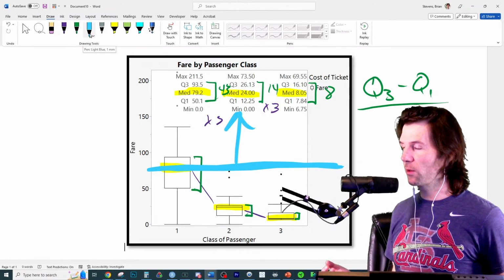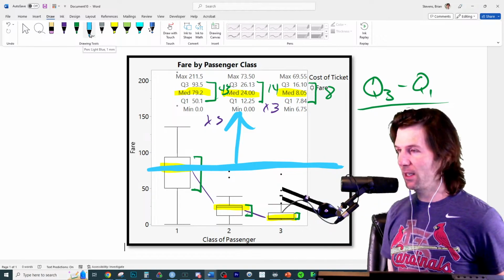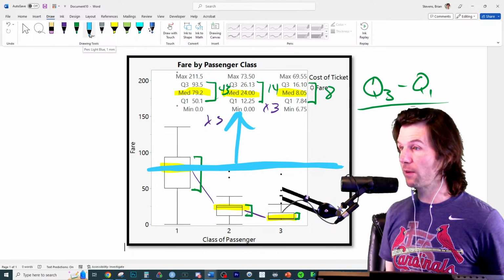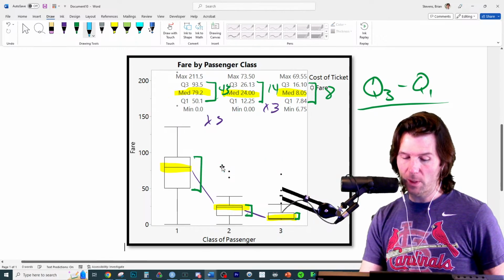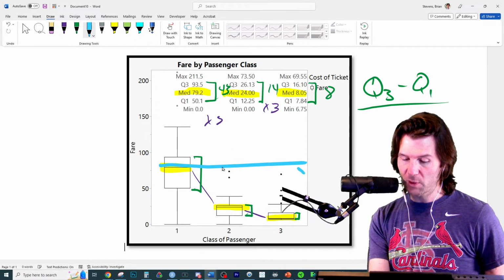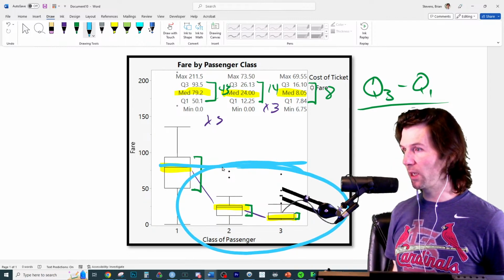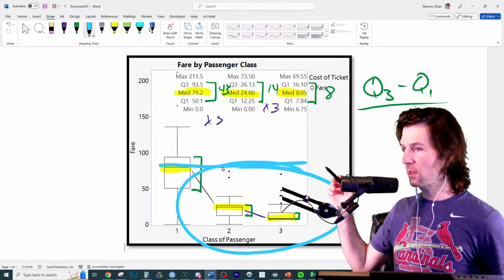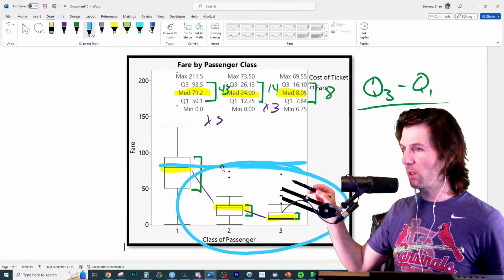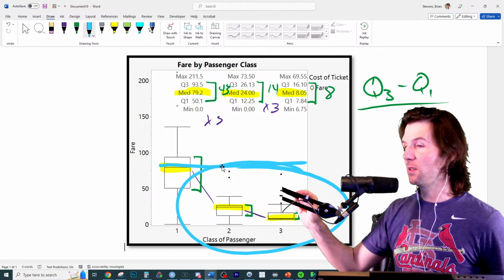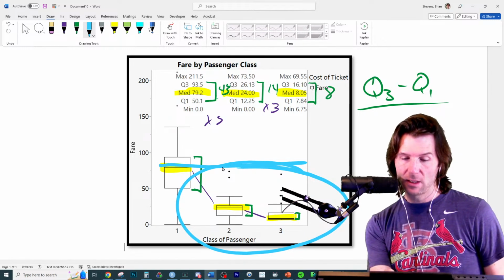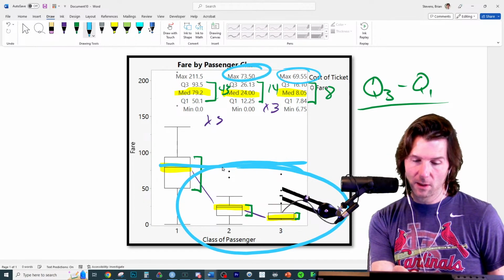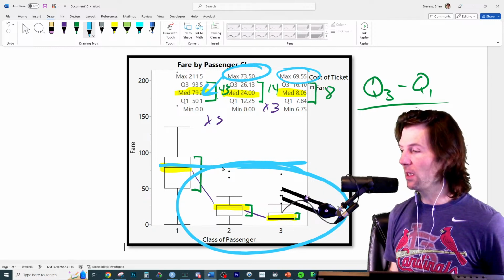Does that make sense, Sloan, right here? There's no exact things you need to say. You don't just want to list every value, though. It's interesting that over half of first class, because I put that right where the median is, paid more than everybody in second and third class, because that's the maximum for third class in our sample. I was looking at it, 69 up there, and that's the maximum right there. And you can see that the maximums right here are below the median right there.